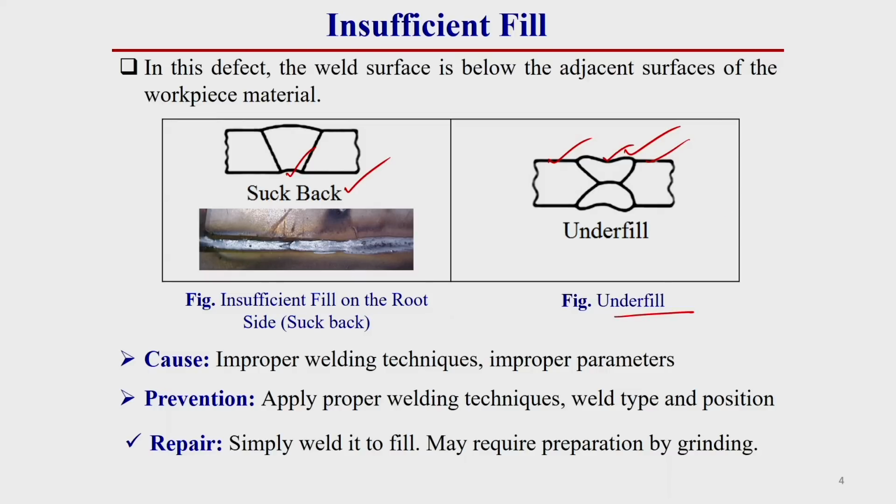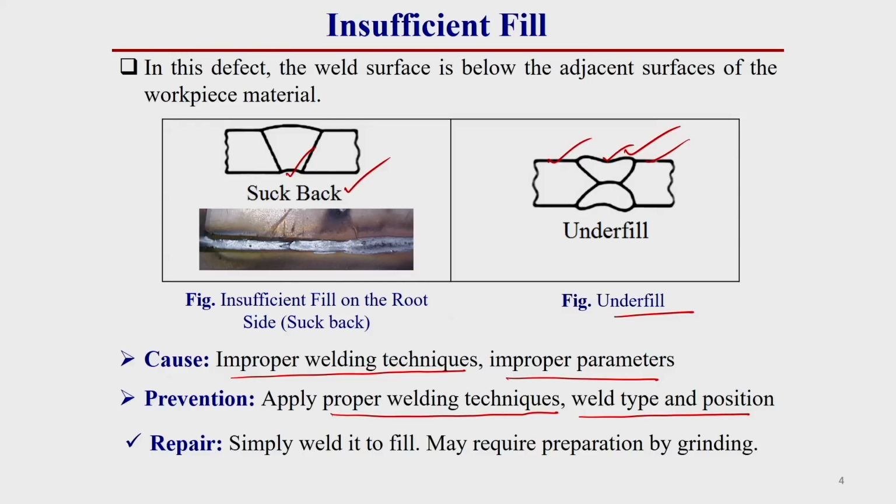Now, the main cause of this welding defect is improper welding techniques and improper welding parameters. So, how can we prevent this? The prevention is to apply proper welding techniques. Whatever the root cause of the welding defect, if we can eliminate that cause, then we can prevent it. That is why we have to apply proper welding techniques, proper welding type and proper welding position. If we do this, then we can eliminate or prevent these types of welding defects.